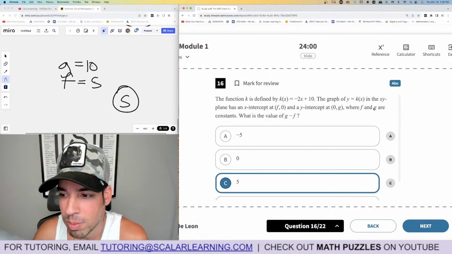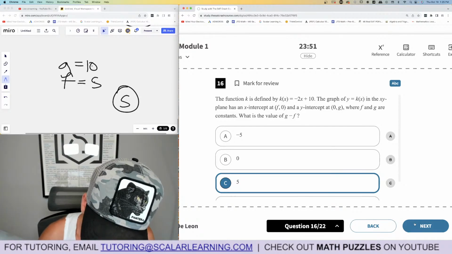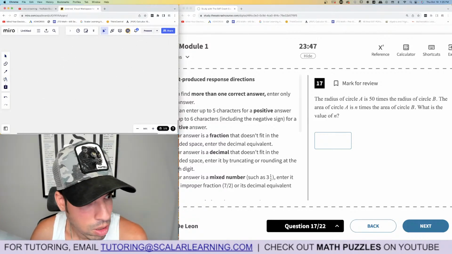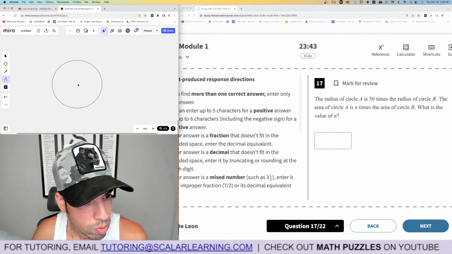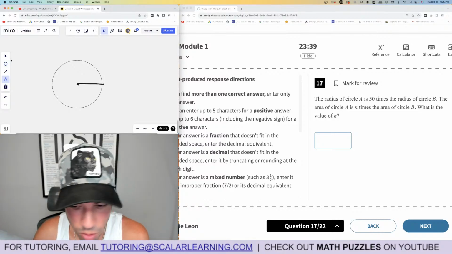Let me just make sure I didn't make a mistake. Y-intercept minus the x-intercept. Y-intercept is 10. X-intercept must be 5. Yeah, that's right. The radius of a circle. Let's draw this out. Hold on. Radius of a circle. Oh, it's 2 circles. Hold on.